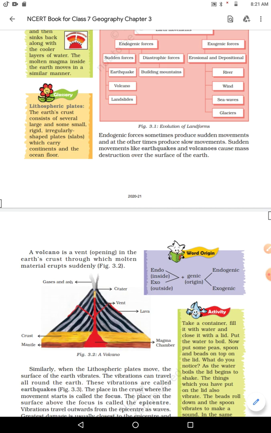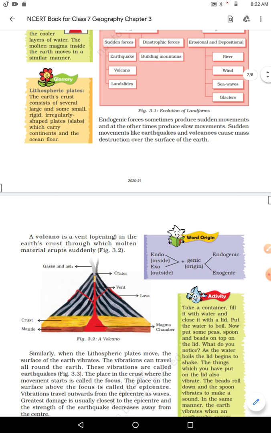Now, how does an earthquake occur? When the Earth suddenly moves, the plates of the Earth suddenly move and break, then it is called an earthquake, right? We have various reasons for earthquakes.